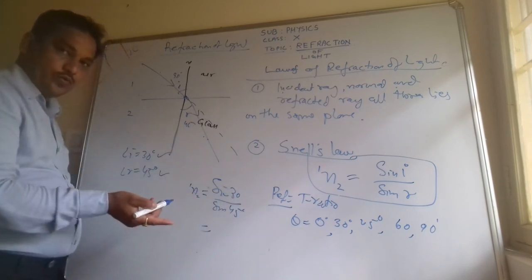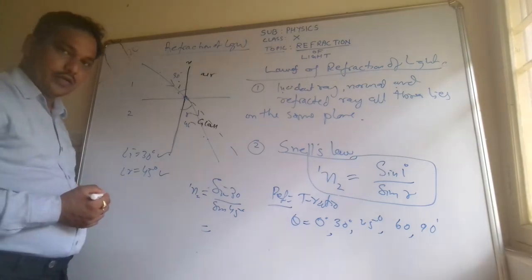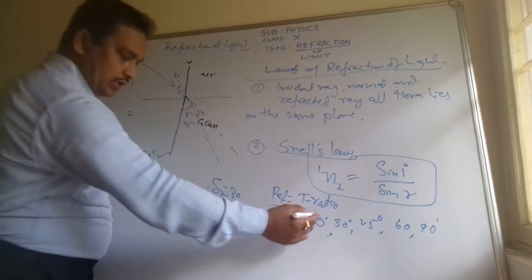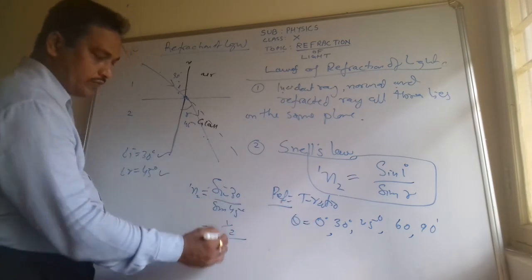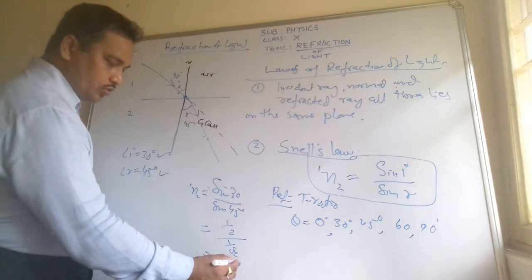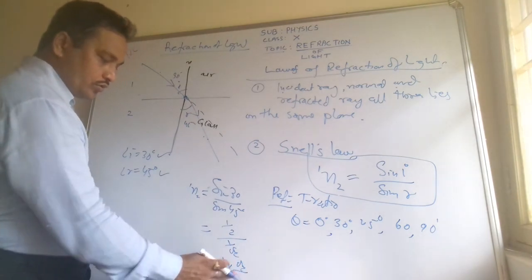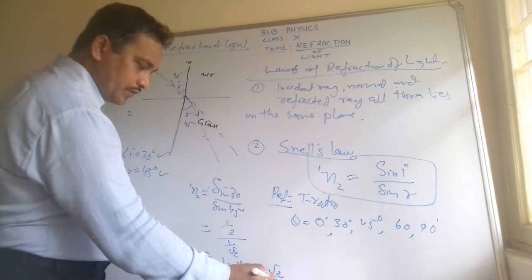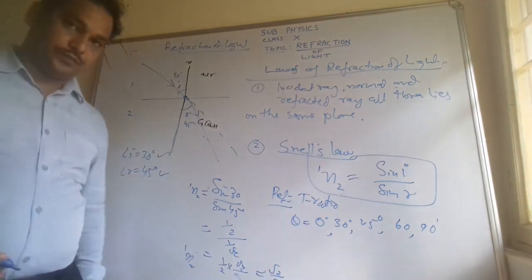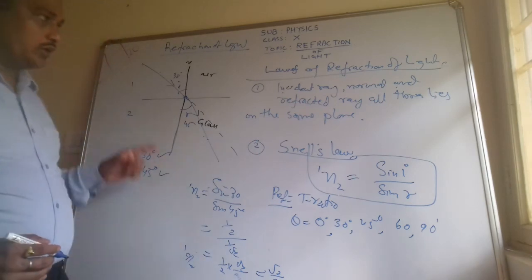You will put the value and you will get the answer. Sine 30 is 1 by 2 upon sine 45, 1 by root 2, and then you will find the reciprocal. Root 2 by 2 will be the refractive index of second medium with respect to first. I hope you are able to do numericals.